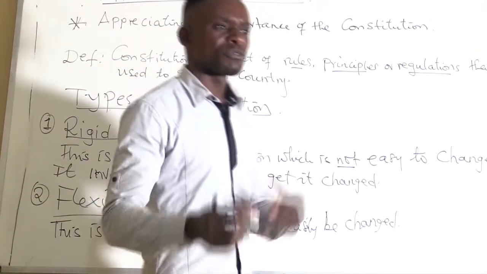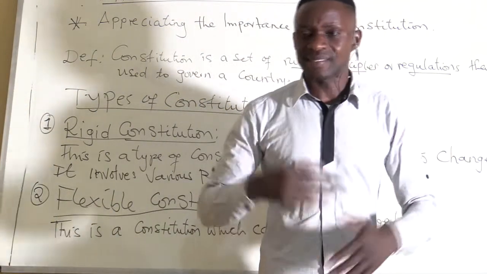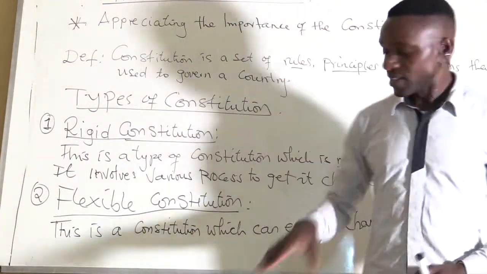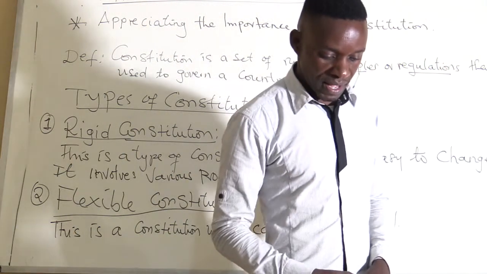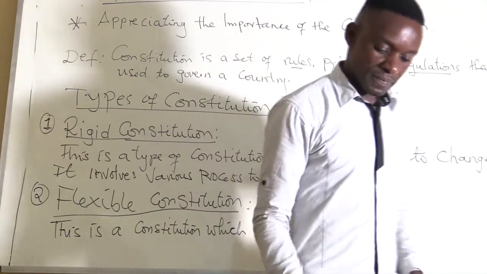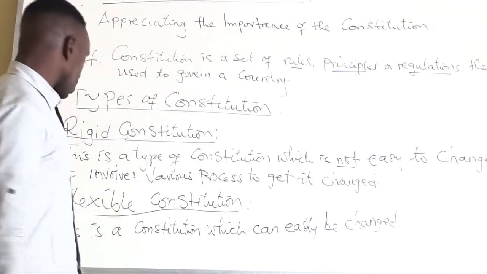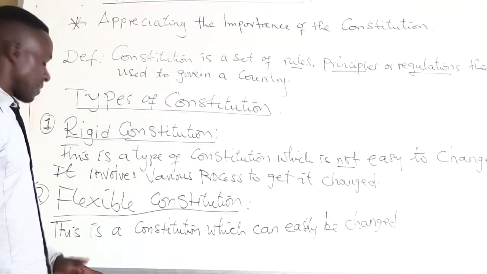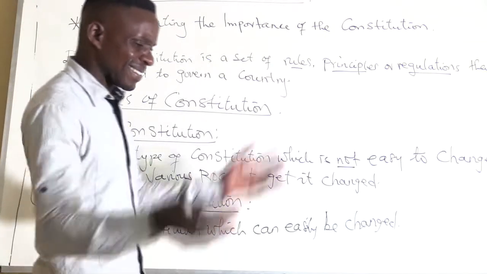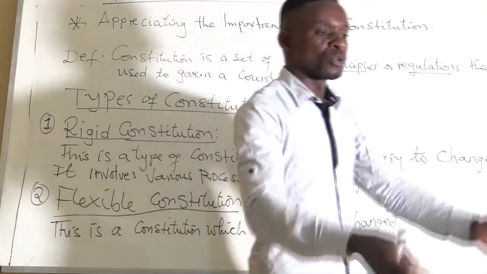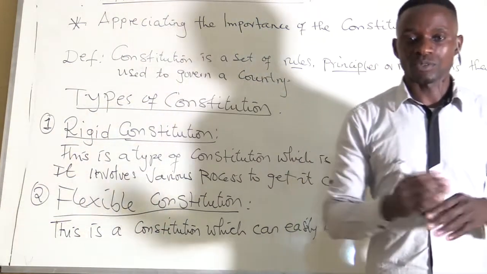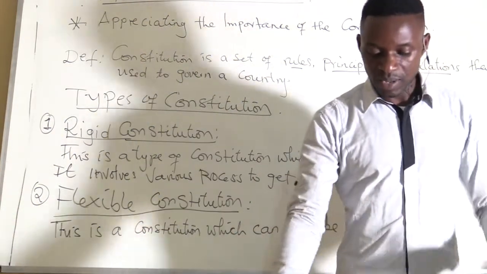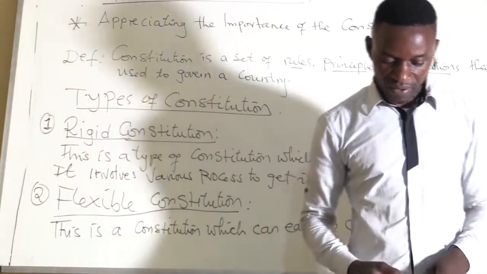You don't need to follow a lot of procedures, but it can just be changed in that way. That's the flexible constitution. It is very flexible, it is easy to undo. The way you did it, that is the same way you are going to use to undo it, because it is very, very easy.